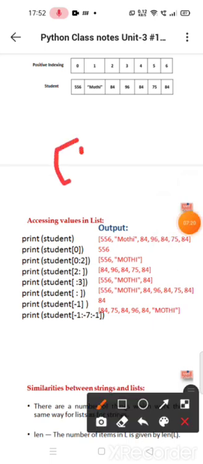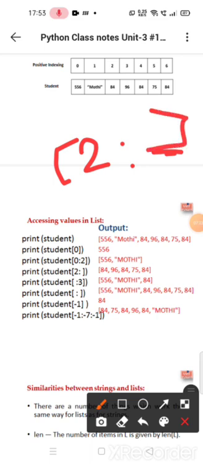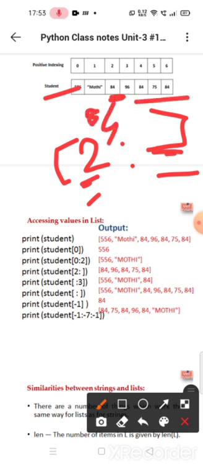If we take student of 2 and we do not assign any value after this, then it will print up to whatever elements the list contains, starting from 2. The student of 2 is 84, so it will print from 84 up to the last value. So the result will be 84, 96, 84, 75, 84.